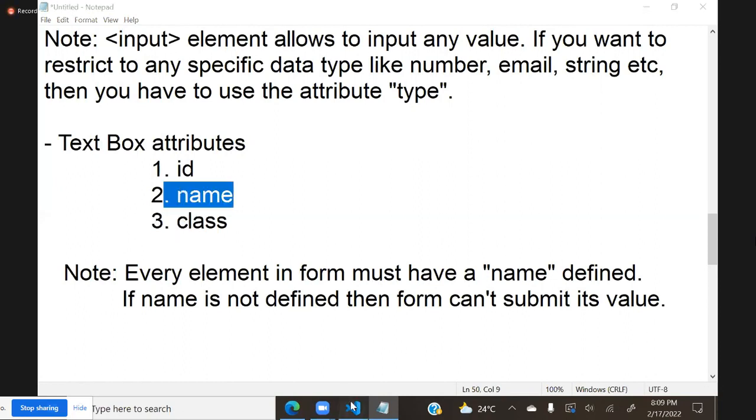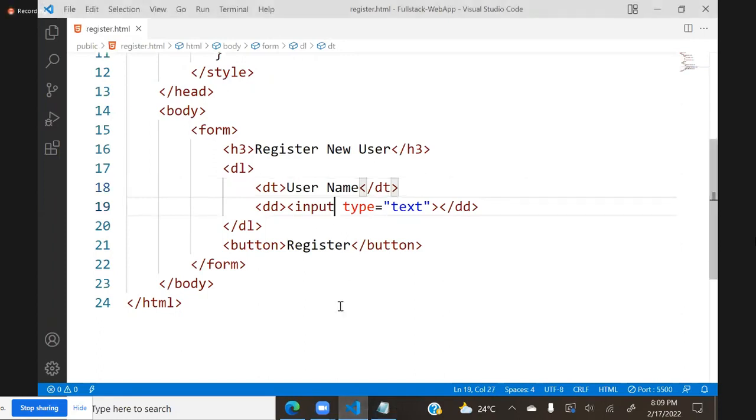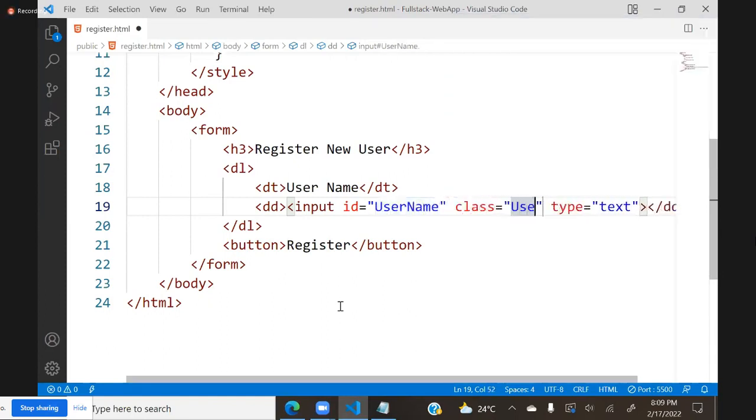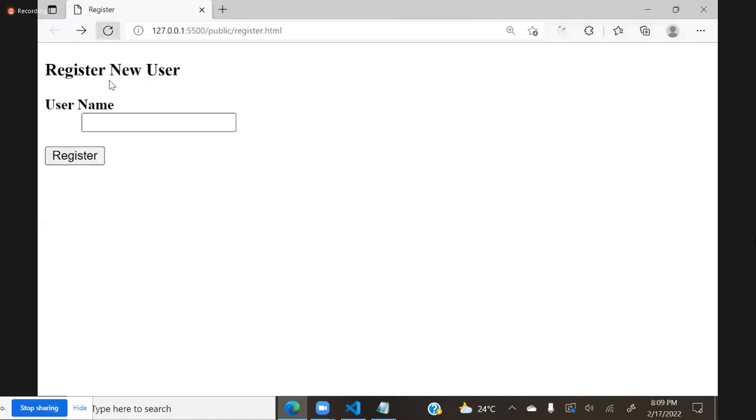For example, I give an ID, user ID is equal to username, and I give a class as some user hyphen name. And you observe here, I am entering the username. Suppose I entered John underscore 123.